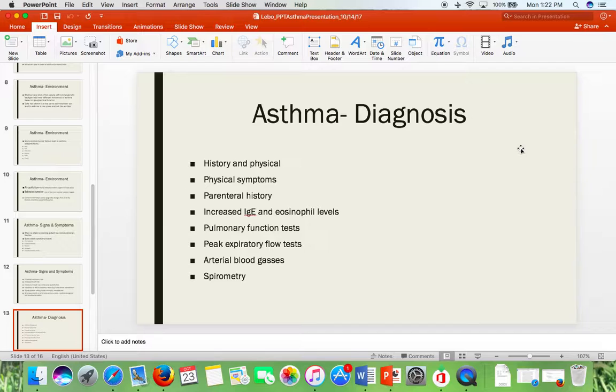So how do we diagnose asthma? Good history and physical, of course, put together with the physical symptoms. We also want to look at parental history, especially with the children. You're going to look for increased IgE and eosinophil levels. And you're also going to perform pulmonary function tests, peak expiratory flow tests, and spirometry. And in extreme cases, you might draw some arterial blood gases.